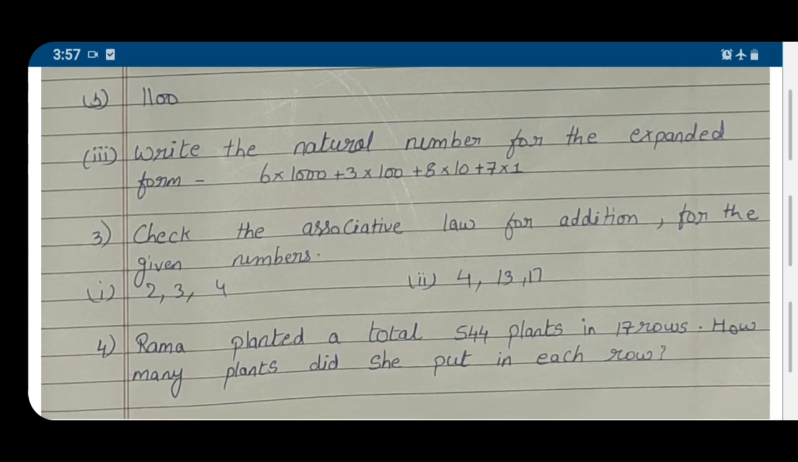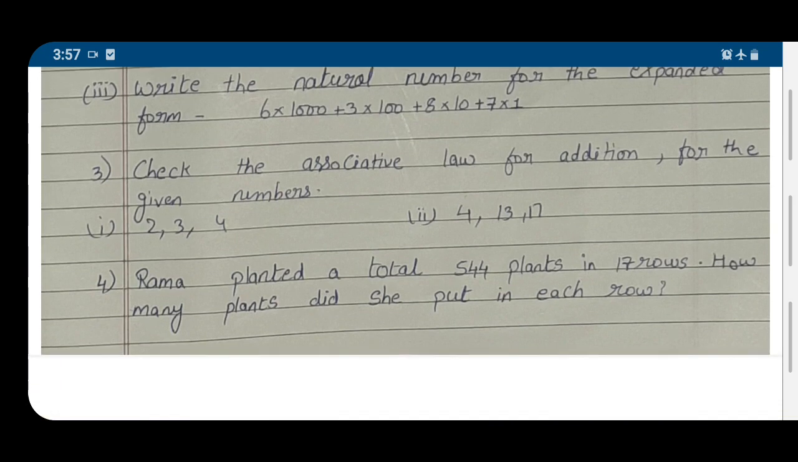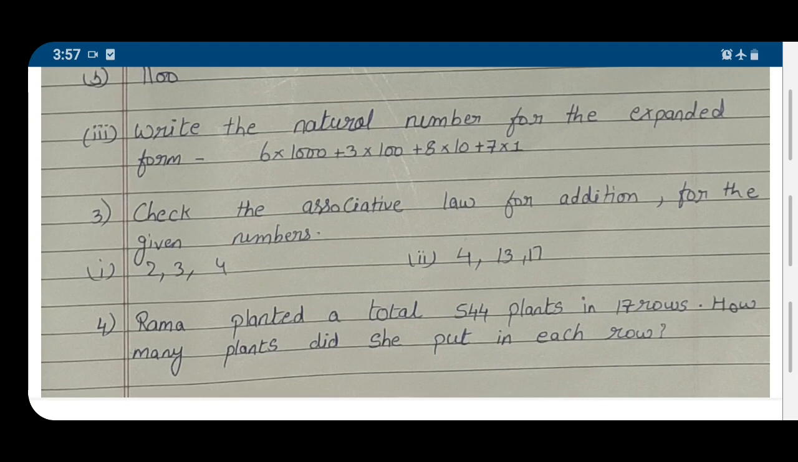Next question, check the associative law for addition for the given numbers 2, 3 and 4, and 4, 13 and 17. This you have to understand by the associative law. You will go to the video on the associative law and try to solve this type of question. Next question is, Rama planted a total of 544 plants in 17 rows. How many plants did she put in each row? If Rama planted 554 plants in 17 rows, then in each row, how many plants will be there?